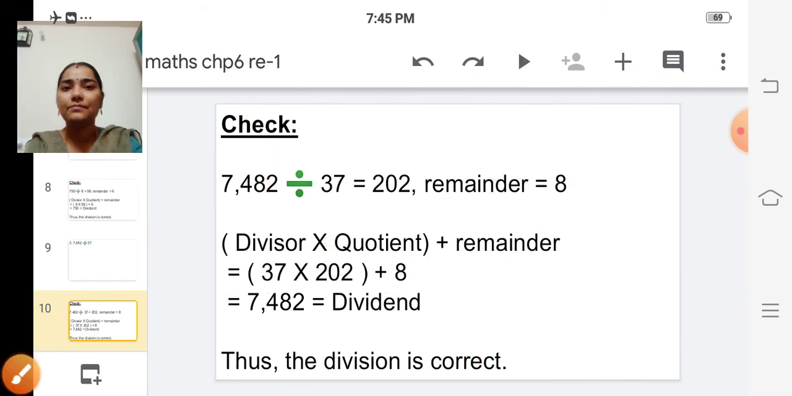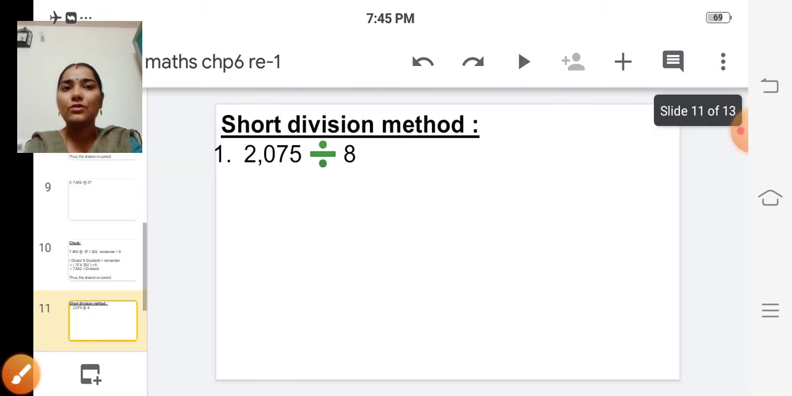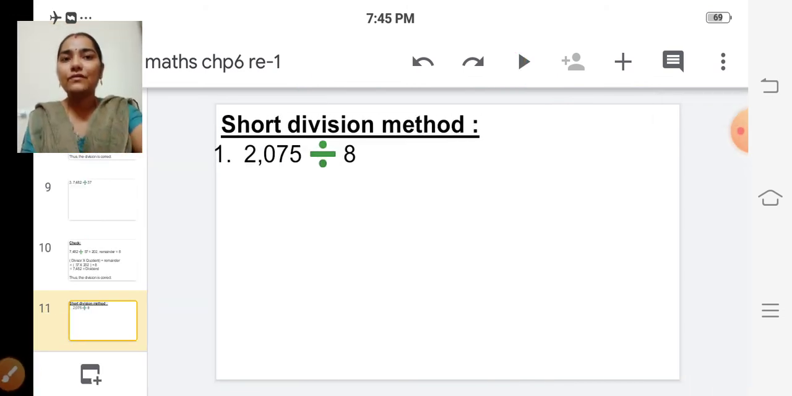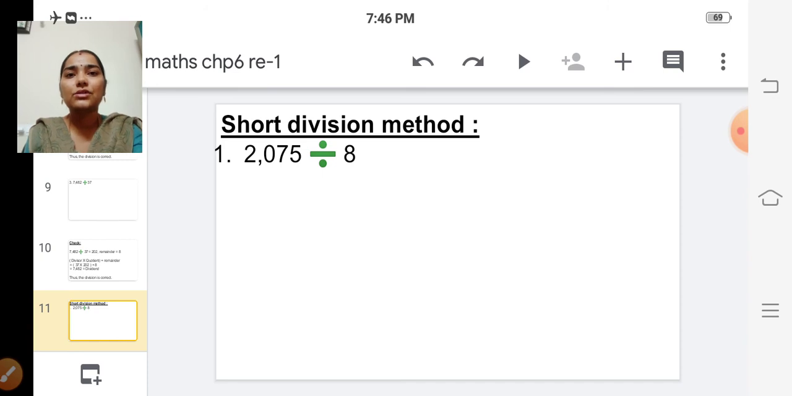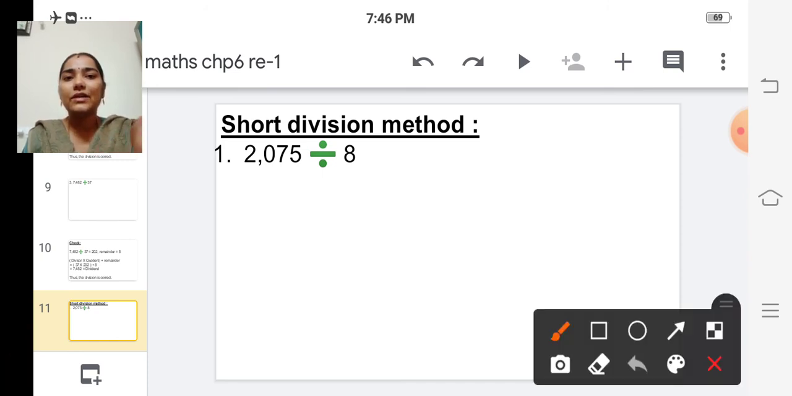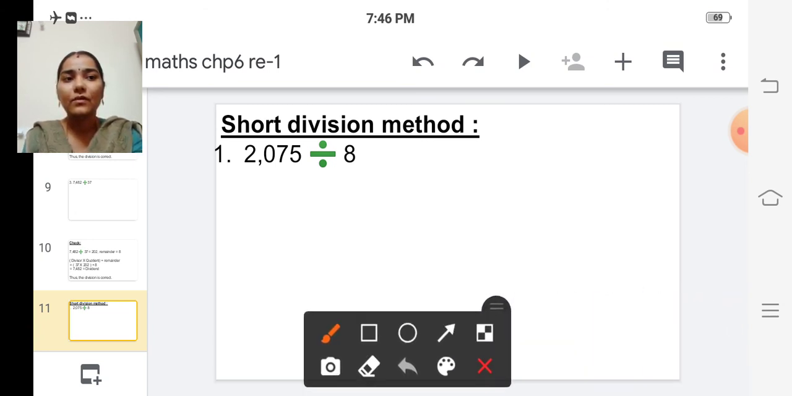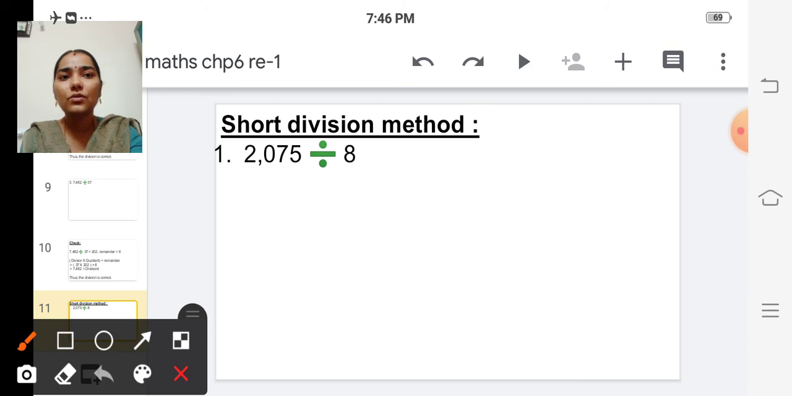Okay children. So we'll move on to the next one. Short division method. Okay. Short division method. So using short division method, we are going to divide 2075 by 8. Okay. So 2075 by 8.